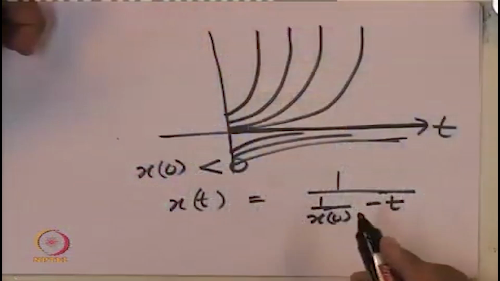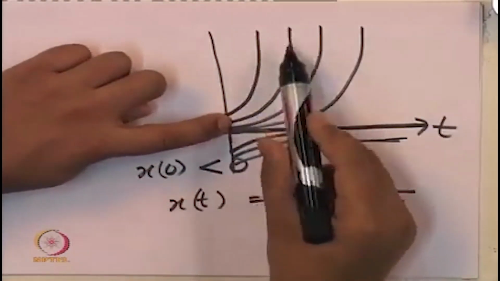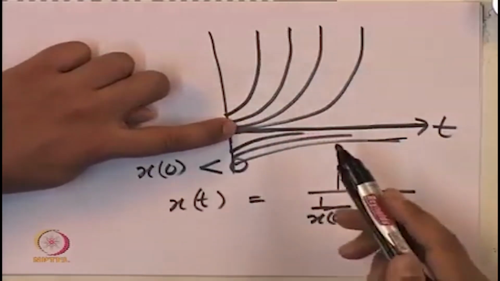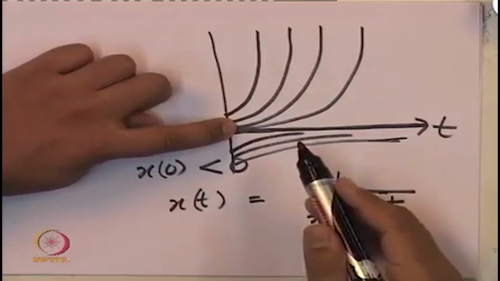So, it appears that in certain situations there do exist solutions from t equal to 0 to infinity, while for the same differential equation there are certain other initial conditions for which the solutions exist for only a finite amount of time, in which case we cannot have global existence of the solution, let alone global uniqueness.